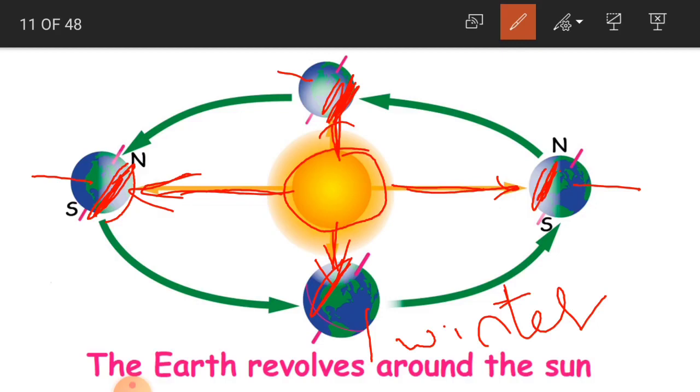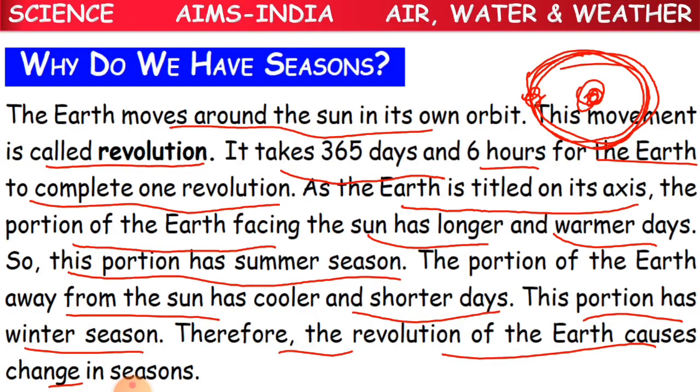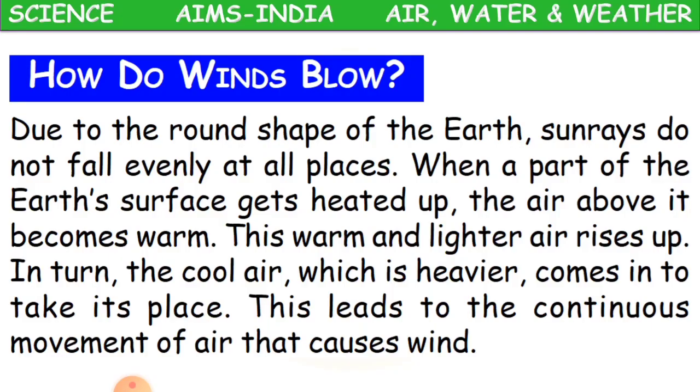It's the opposite. Clear children? Therefore the revolution of the earth causes change in seasons. This is how the revolution of the earth causes changes on the earth. Clear children? And how do winds blow?